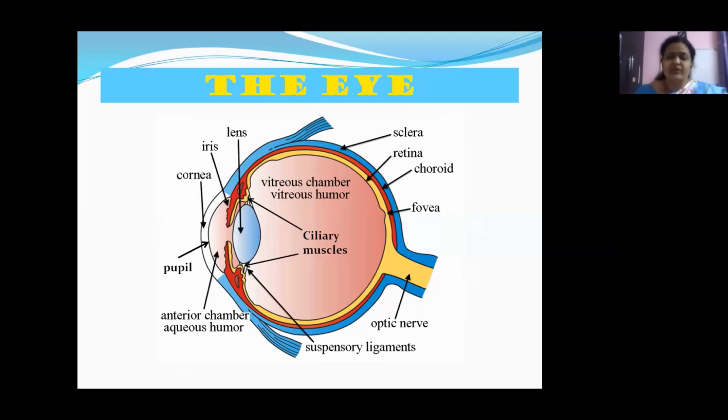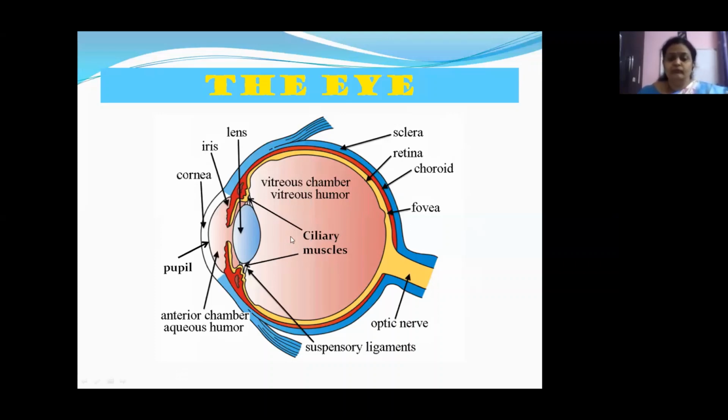This is the structure of our eye, and most importantly, we have the retina here, the yellow colored screen. This is where the image forms. This is called the retina. Children, the retina acts as a screen for the images that we are seeing. Whatever objects we are seeing, the retina acts as a screen, forming images of these objects. The distance between the eye lens and the retina in our eye is 2.5 centimeters, children. Remember this.